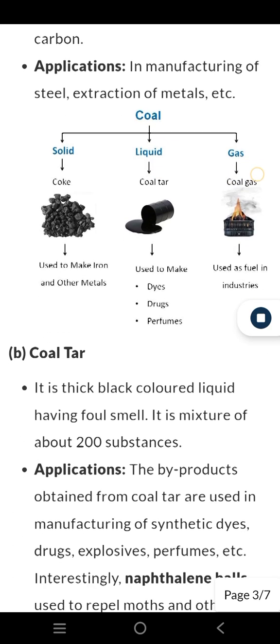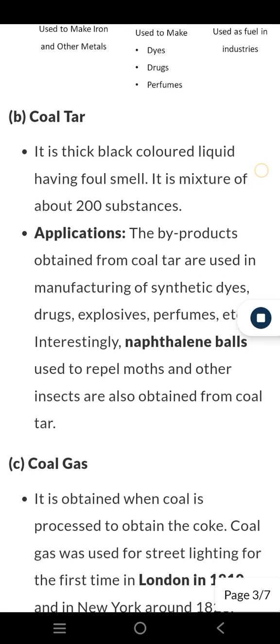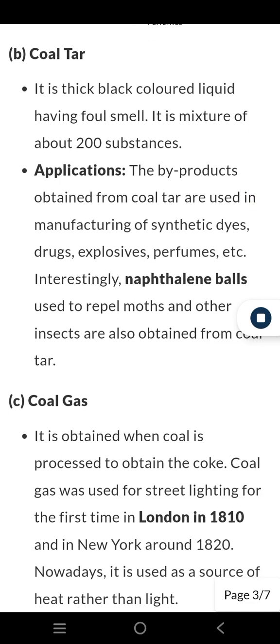B. Coal tar. It is a thick black-colored liquid having a foul smell. It is a mixture of about 200 substances. Applications: the byproducts obtained from coal tar are used in manufacturing of synthetic dyes, drugs, explosives, perfumes, etc. Interestingly, naphthalene balls used to repel moths and other insects are also obtained from coal tar.